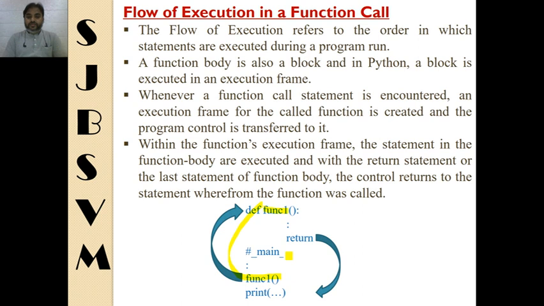So from here it is clear that whenever a function call is made, the control is transferred from the calling statement to the called function, and as soon as the function's body finishes executing, the control again returns back to the statement following the calling statement. I think this thing is clear to all of you.